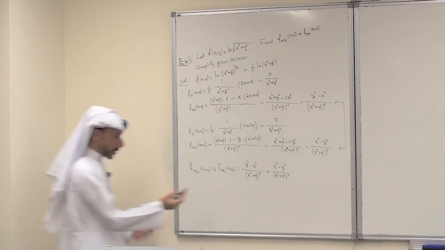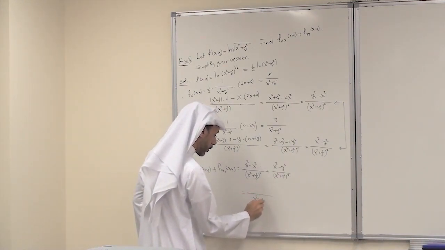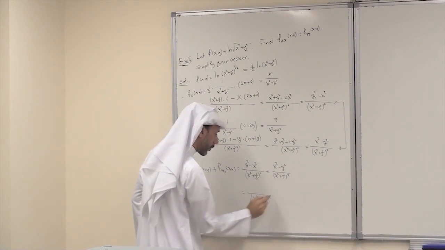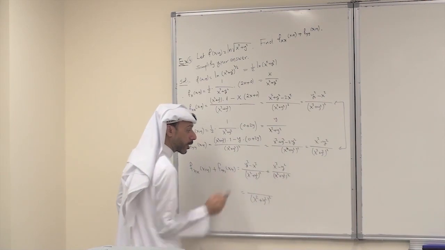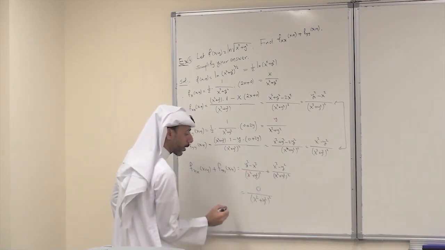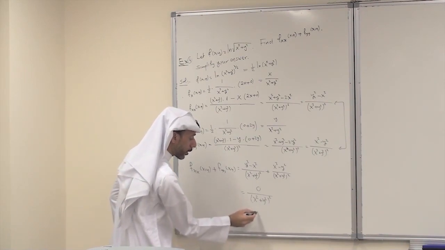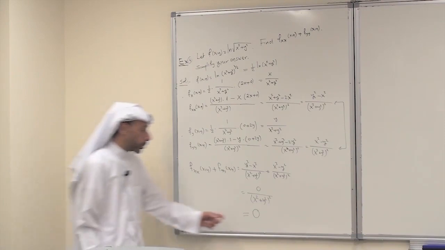The two fractions have the same denominator, so this is x squared plus y squared squared. When you add the numerators, y squared minus y squared will cancel, minus x squared plus x squared will cancel, you get 0. So 0 over this, you put 0. So the sum will be 0.